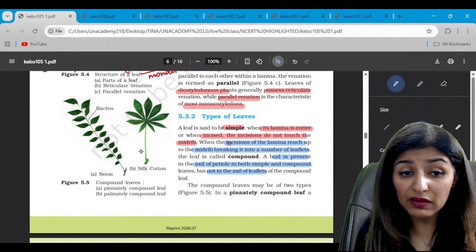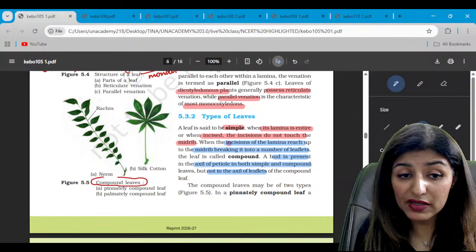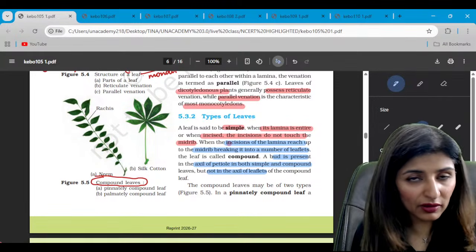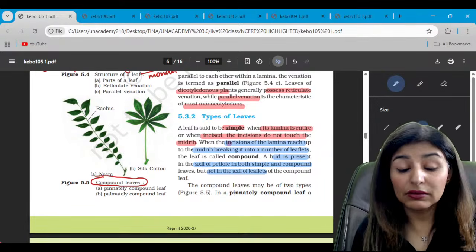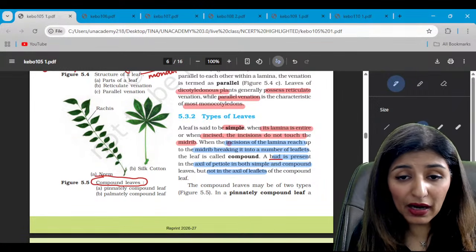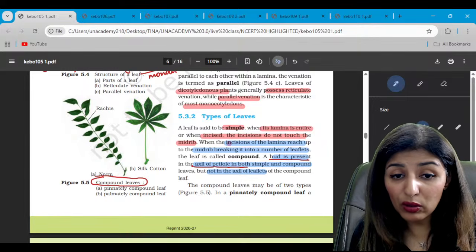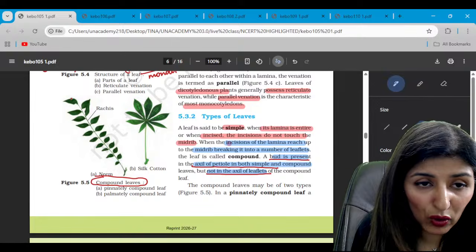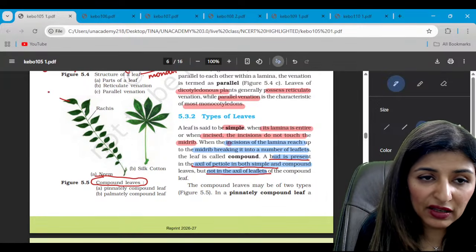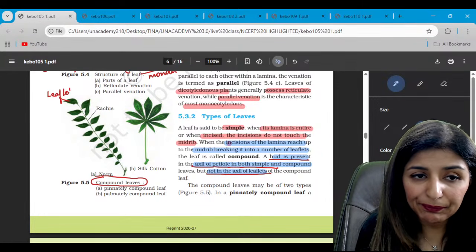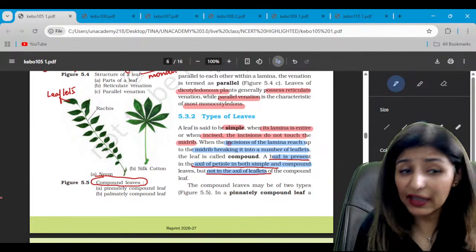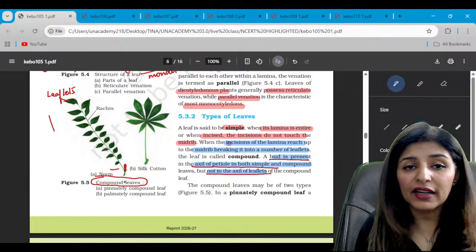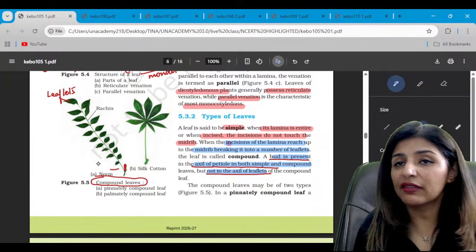Now, moving on to the next diagram, which represents types of leaves. So, both the diagrams given in here represent the compound leaves. How do we identify whether it is a compound leaf or a simple leaf? See, a bud is present in the axil of petiole in both, not in the axil of leaflets. So what we see here are all leaflets, and we don't see any bud in its axil, while there is a bud here. So everything present ahead of that is a compound leaf, and compound leaf has leaflets.